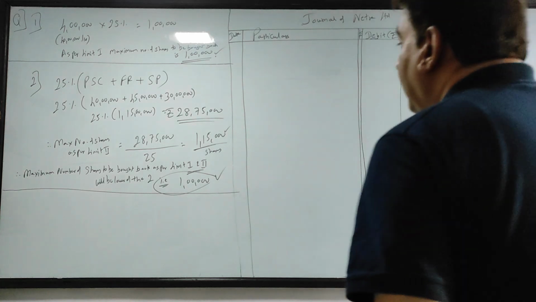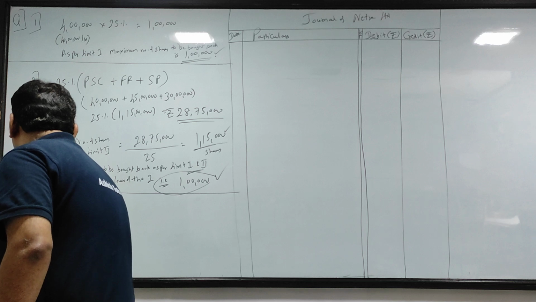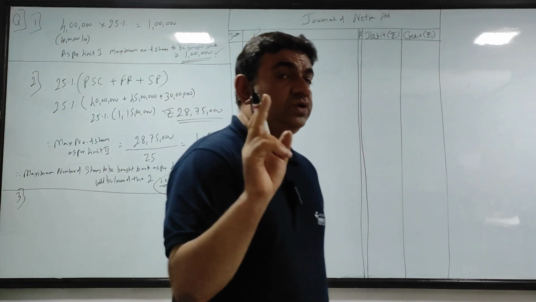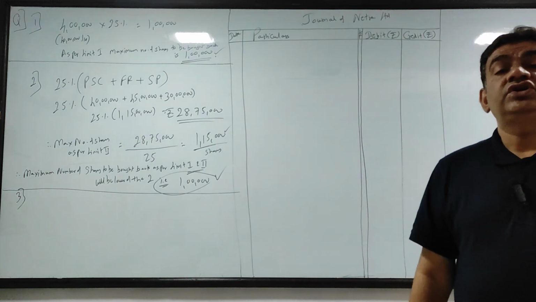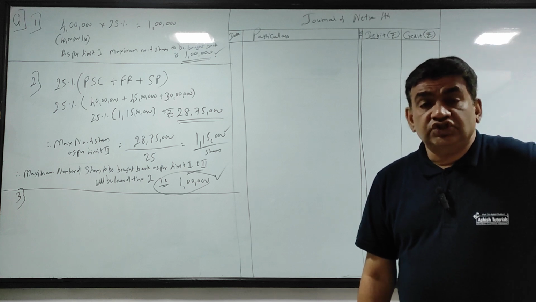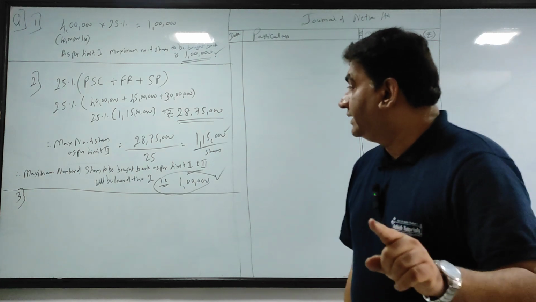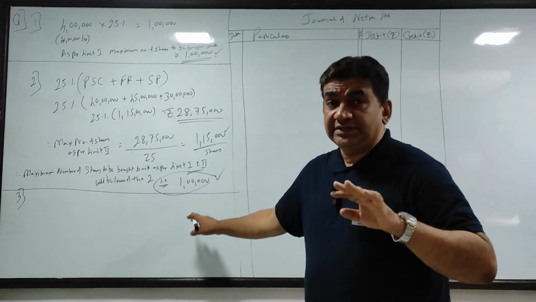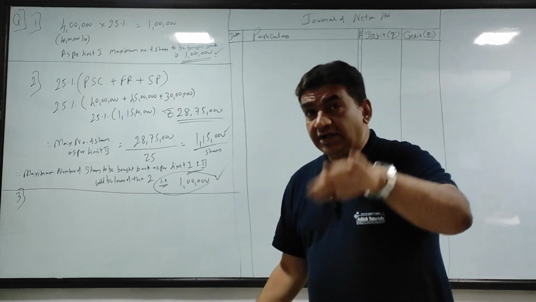Okay, now I come to the third limit, where the debt equity ratio, as I told you, debt equity ratio post buyback should not be more than 2:1. अगर वो 2:1 से नीचे है, go as per this. अगर वो 2:1 के ऊपर है, 1 लाख और कम हो जाएगा.